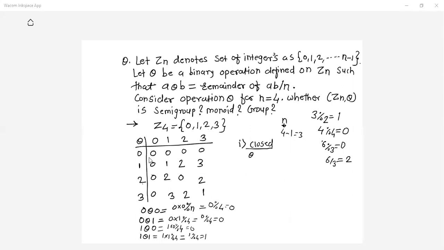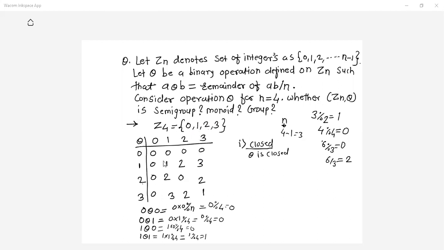If you look at this table, these are all output values of operation theta. These are 0, 1, 2 and 3, and all these values belong to the set Z4, and hence you can say theta is closed.